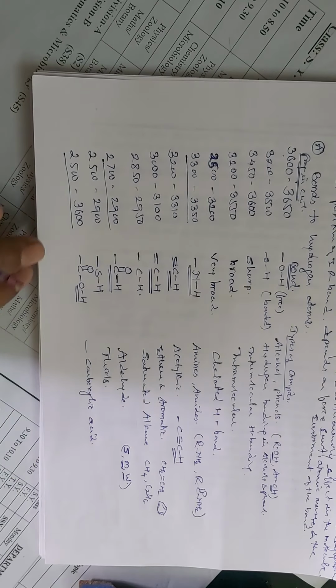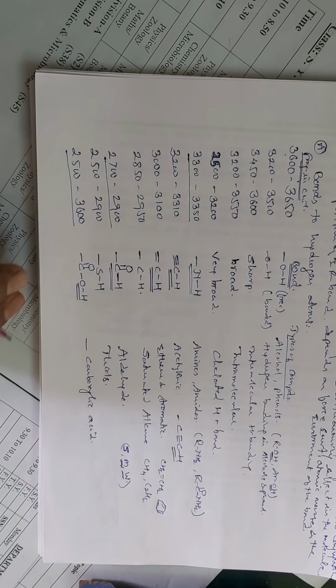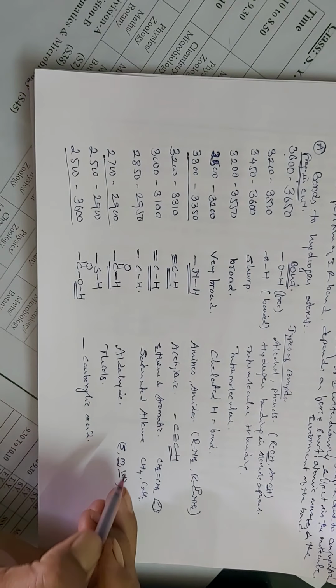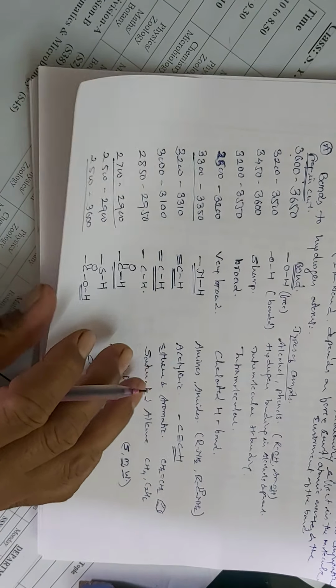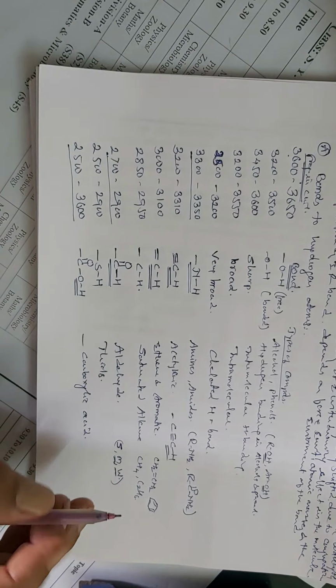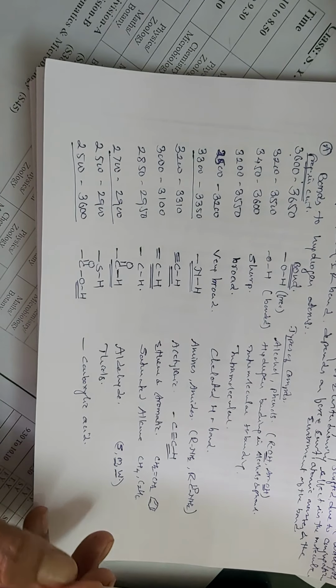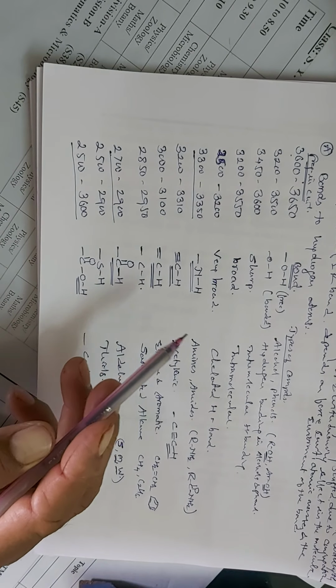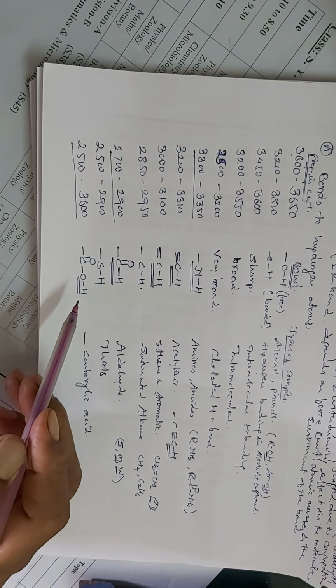And these are some of the characteristic values, the different types of functional groups and the types of compounds that we have seen. So this was your single bond region, that is the single hydrogen bond formed with the different types of hetero atoms, that is oxygen, nitrogen, sulfur, carbon atoms.